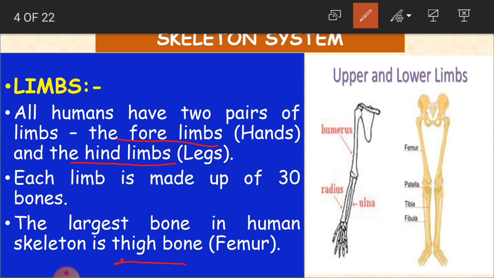So humans have two pairs of limbs, hands are forelimbs, legs are hind limbs, and each limb is made of 30 bones. You can see here in the picture the upper and lower limbs. The thigh carries the largest bone in the human skeleton.